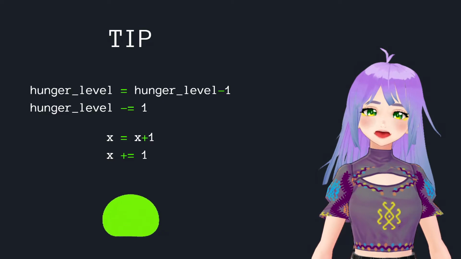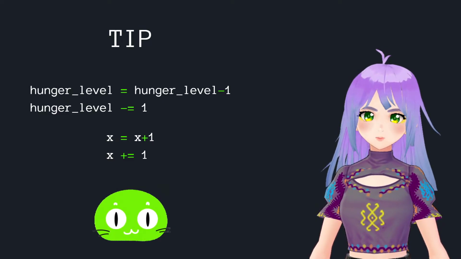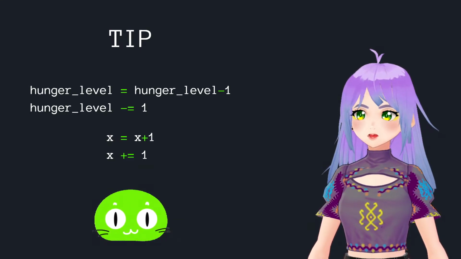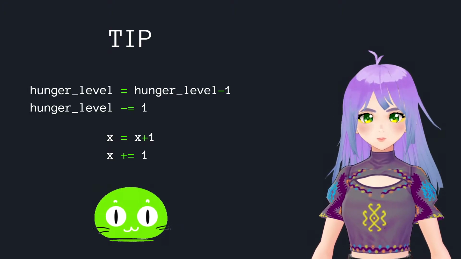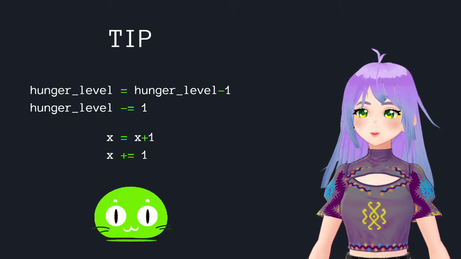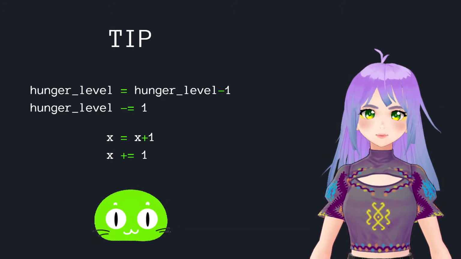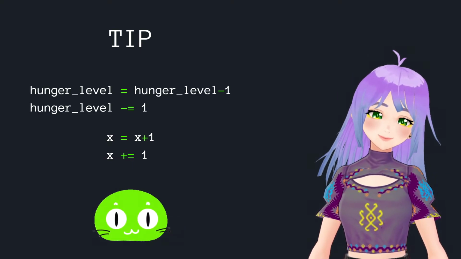And also, I have a small tip for you that will make your code look cleaner. When we're assigning a new value to our variable, for example, hunger level = hunger level - 1, it is the exact same as saying hunger level -= 1. And so it works with plus equals.